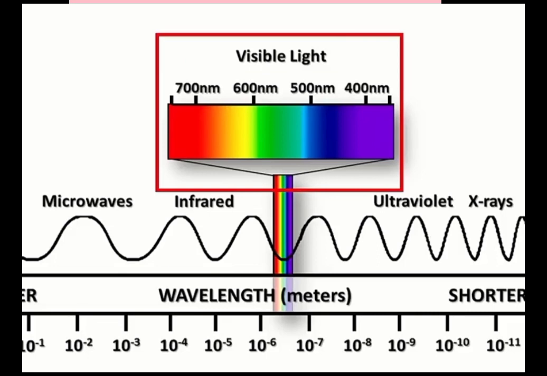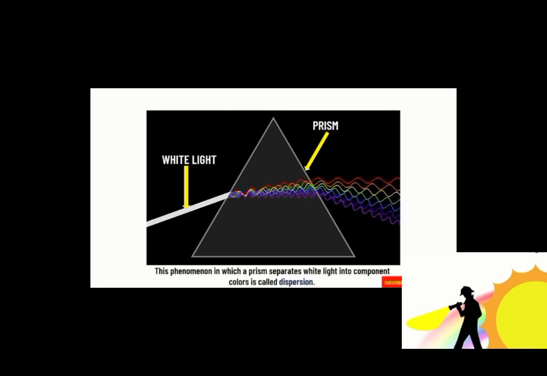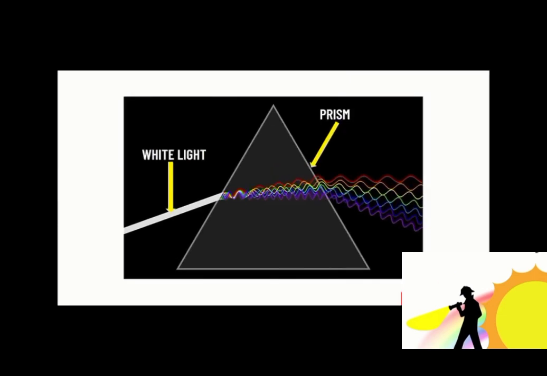The only frequency of electromagnetic waves that is visible to the human eye is called the visible light spectrum. The visible spectrum is also known as white light. When white light strikes a prism, it splits into visible light colors in the electromagnetic spectrum. This phenomenon in which a prism separates white light into component colors is called dispersion. The component colors of white light include red, orange, yellow, green, blue, indigo, and violet.